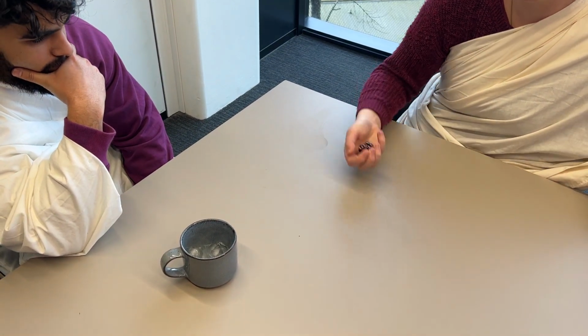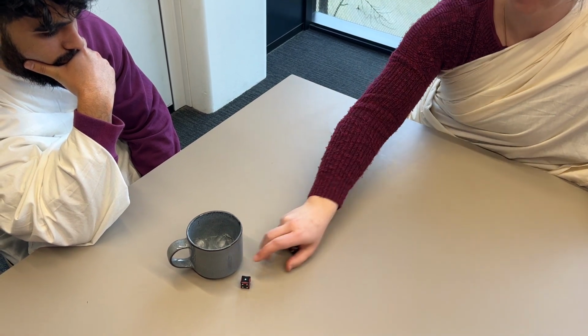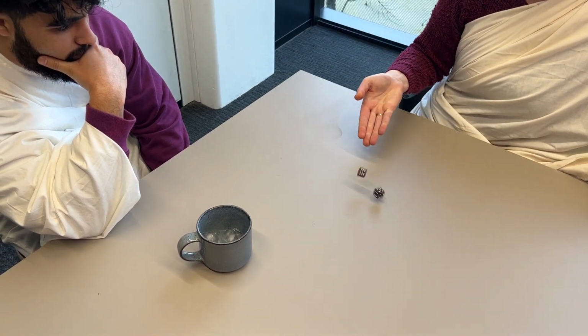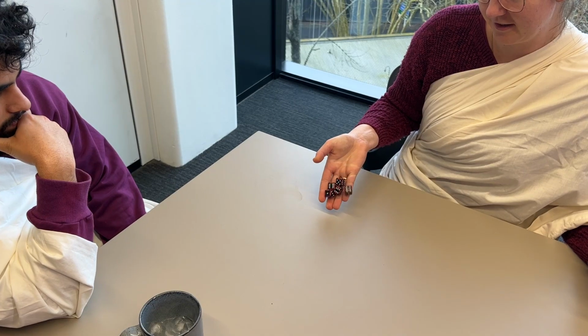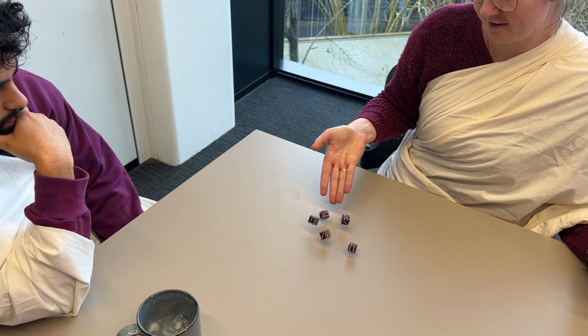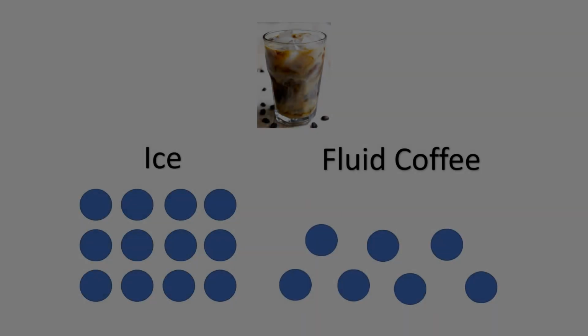Think of it this way: if I have 2 dice on a given number and I drop them, there's a small chance that both will again land on the same number. However, if I have 6 dice, the probability that they will all land on the same number is lower. Now imagine if we had 6 billion, the number of molecules in a glass of water. The probability that they will spontaneously arrange themselves in an ordered position is so improbable that it is never observed.